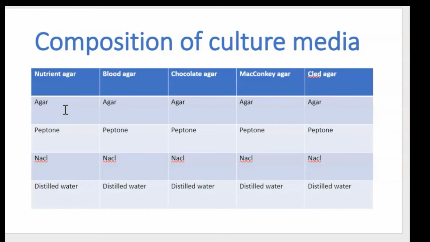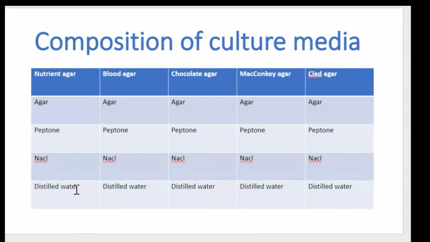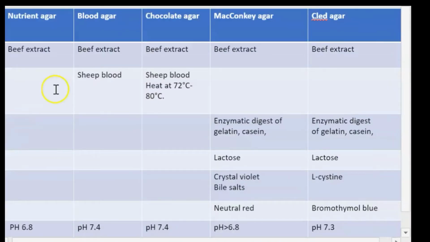Agar is used to solidify the mixture. Peptone provides organic nitrogen. NaCl maintains osmotic equilibrium. Distilled water serves as a transport medium for the agar's various substances, and beef extract provides vitamins, carbon, nitrogen and